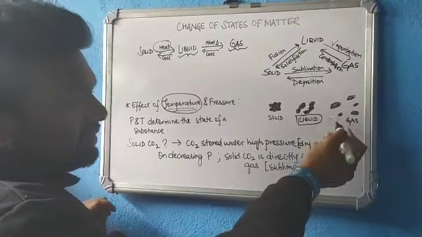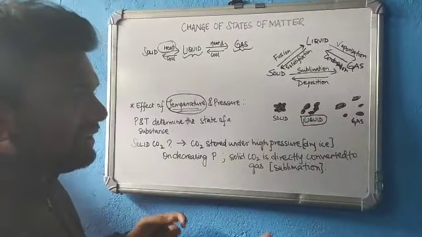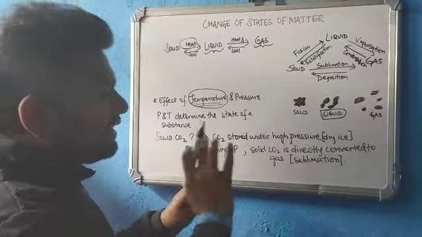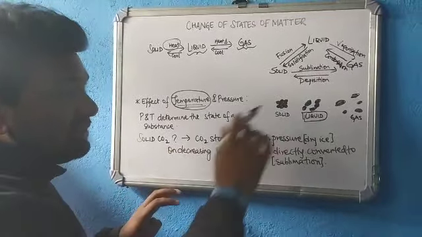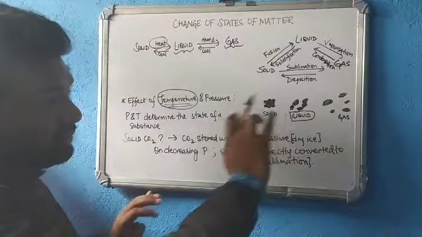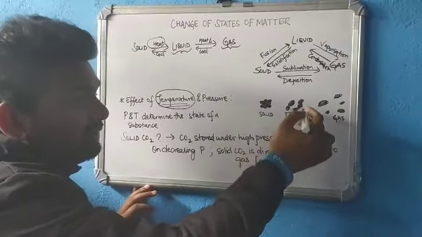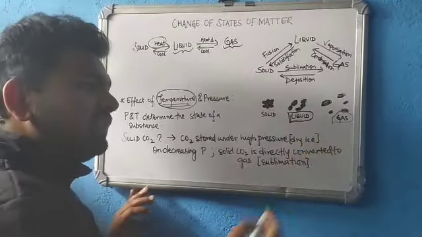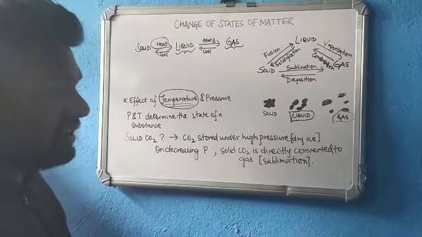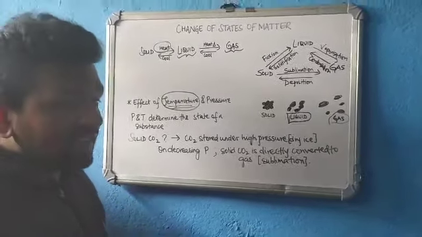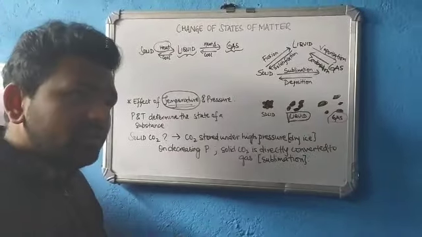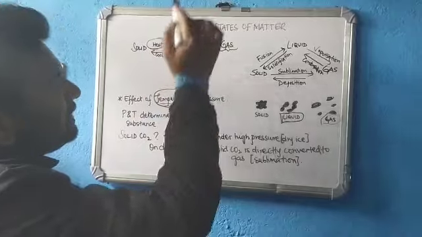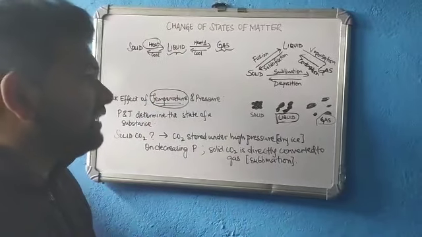Once we increase the temperature, the particles get excited, their kinetic energy increases, so the interparticle separation in the case of liquids gets more and more, and it gets transformed into a gas. So basically the interparticle forces of attraction are overcome if we increase the temperature more and more, and that is how solid gets converted to liquid and liquid gets converted into gas, and vice versa.